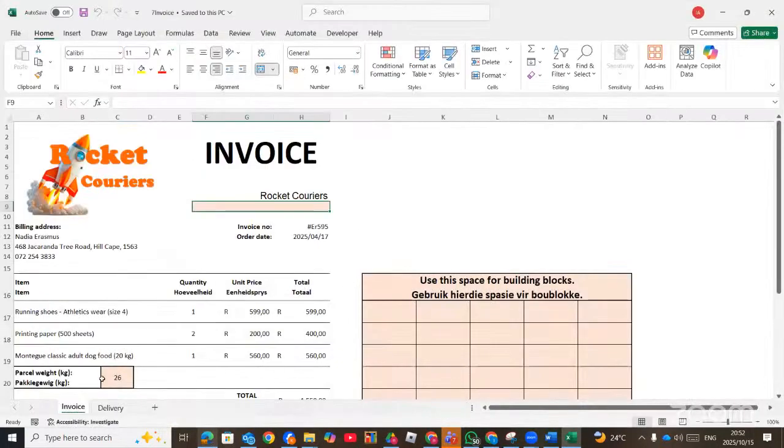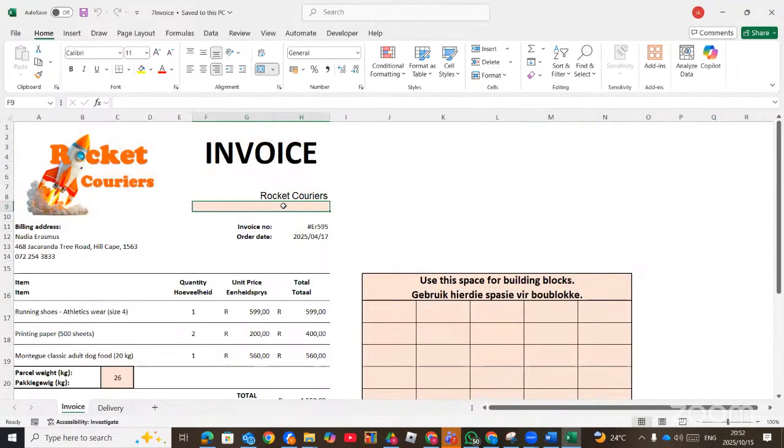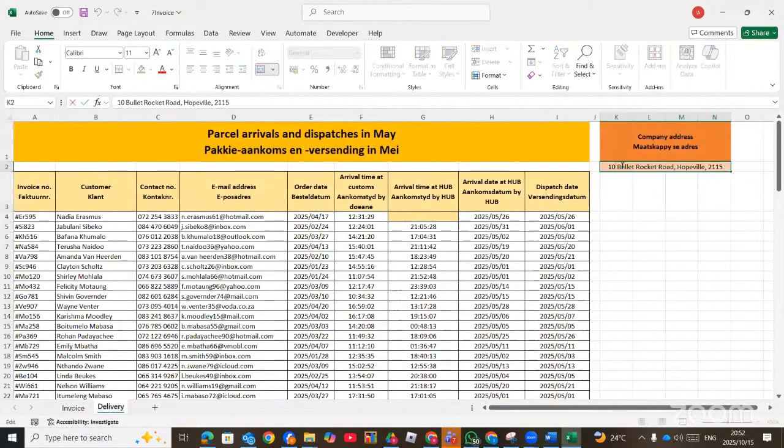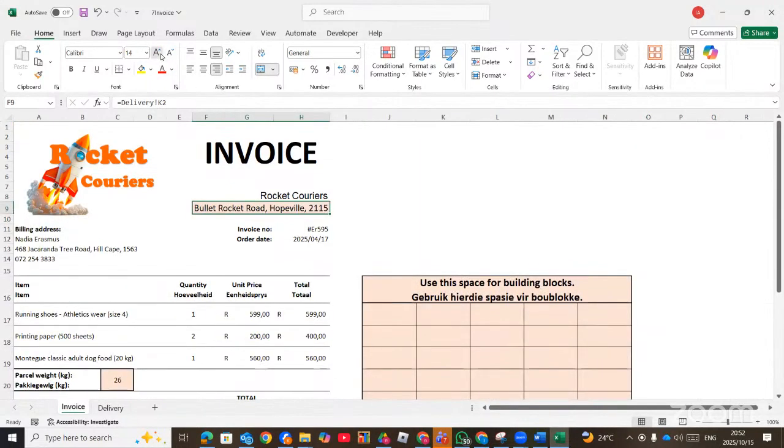So here is the delivery worksheet, which also has the company's address here. So meaning we must put it this side. We just press the equal sign, then you go and click on that one. So whatever you do here, if I delete the 10, when I go that side, it also removes the 10. So that is what the question wanted us to do.